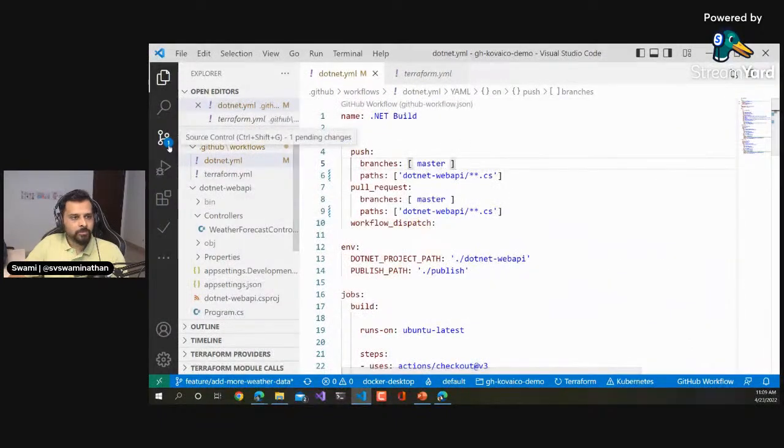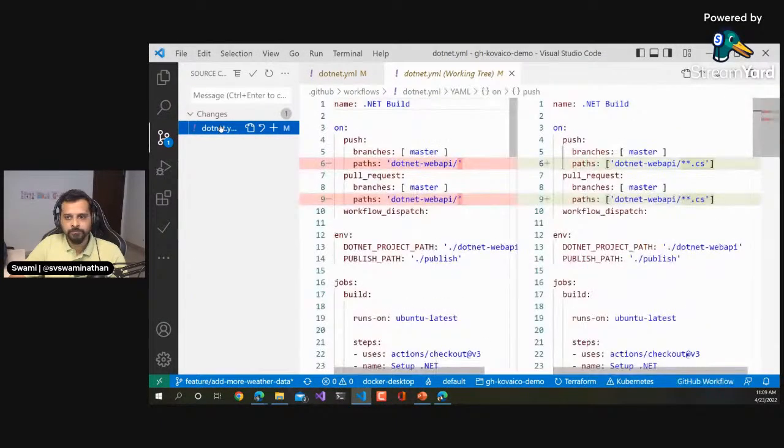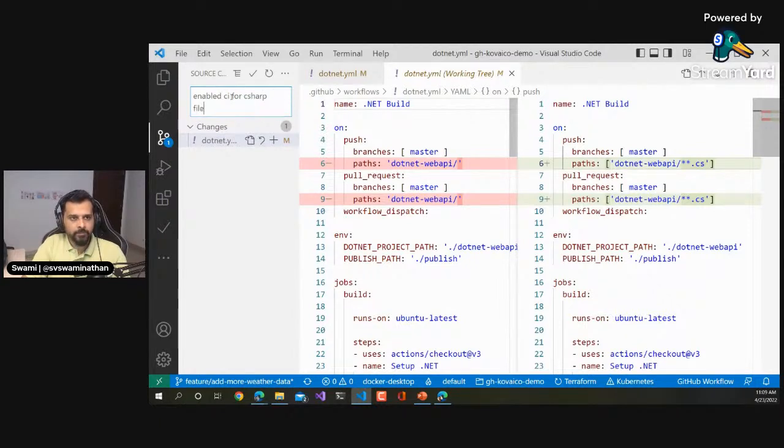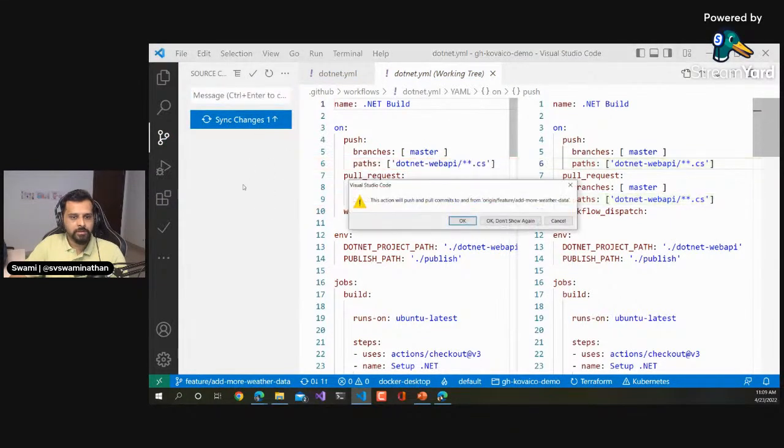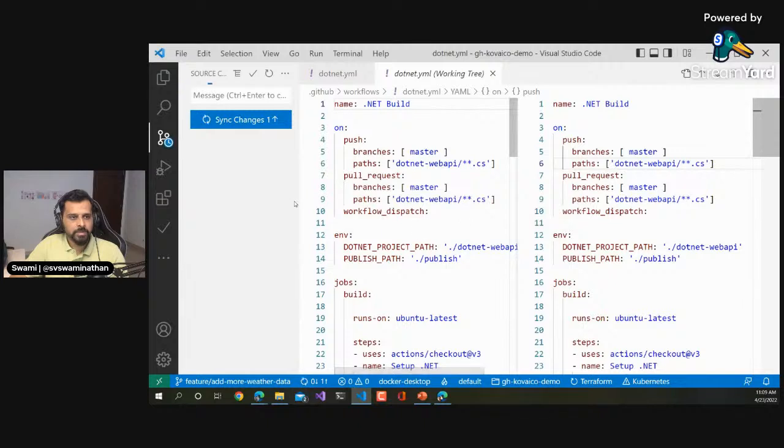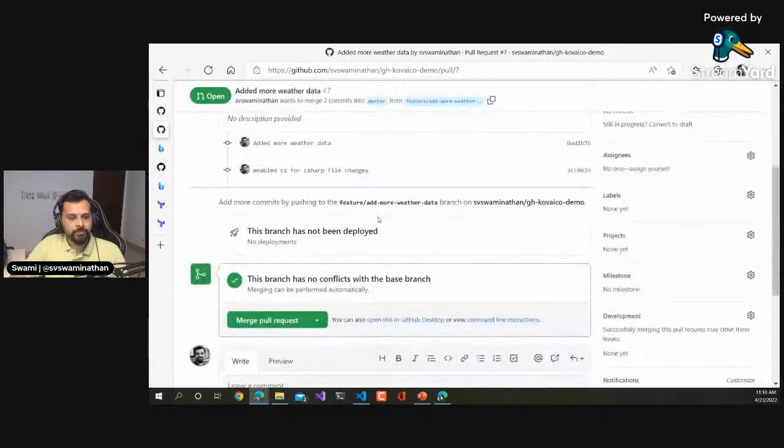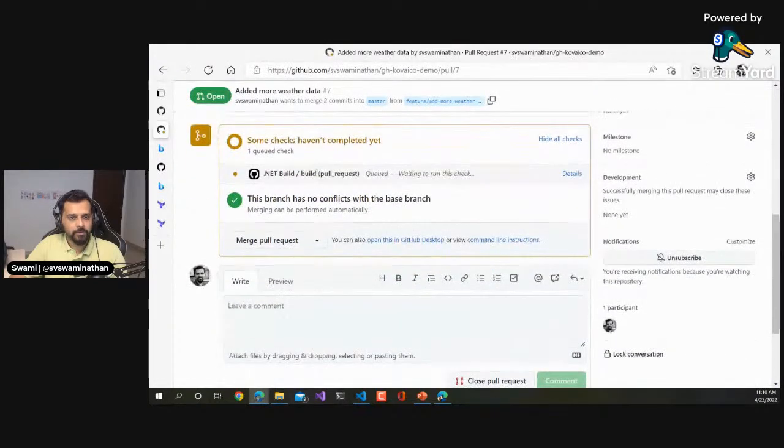Okay. Now let's also push this into the same branch. Let's see for C# file changes. Yes, sync changes. Yes. All right. Let's see now if this runs. Yeah. Okay. There we go. Yeah. .NET build pull request it started, right?